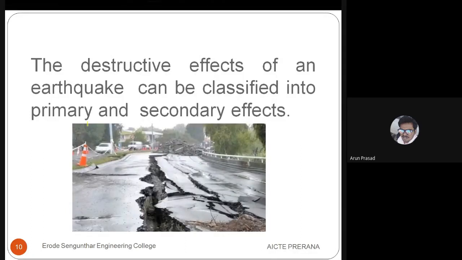Next, earthquakes can generally be classified based on causes, which we have discussed now: man-made and natural. In the case of effects, earthquakes can be classified into primary and secondary, based on the intensity and how the effect will be after the earthquake. Based on that, we can classify them into primary and secondary effects.